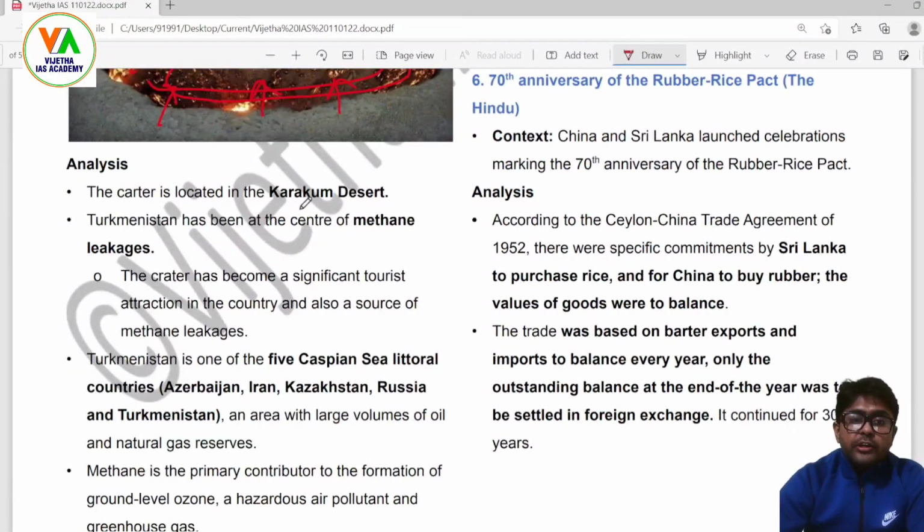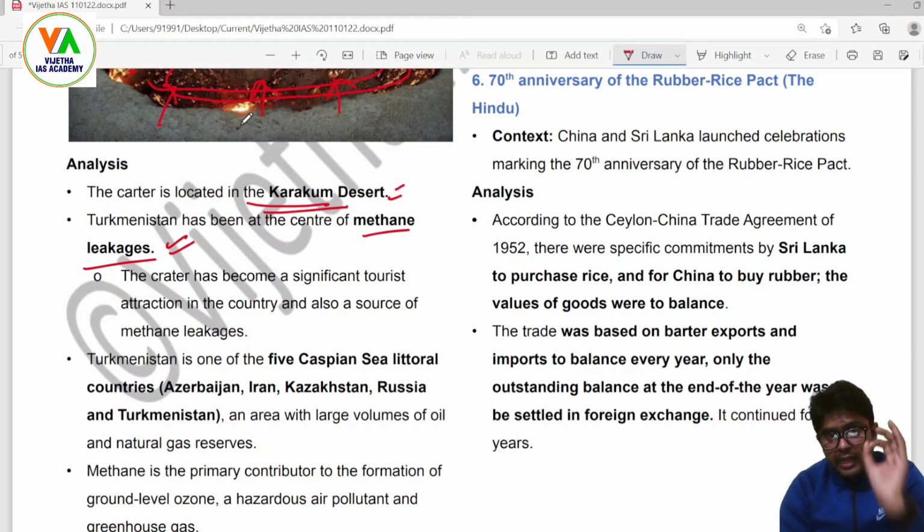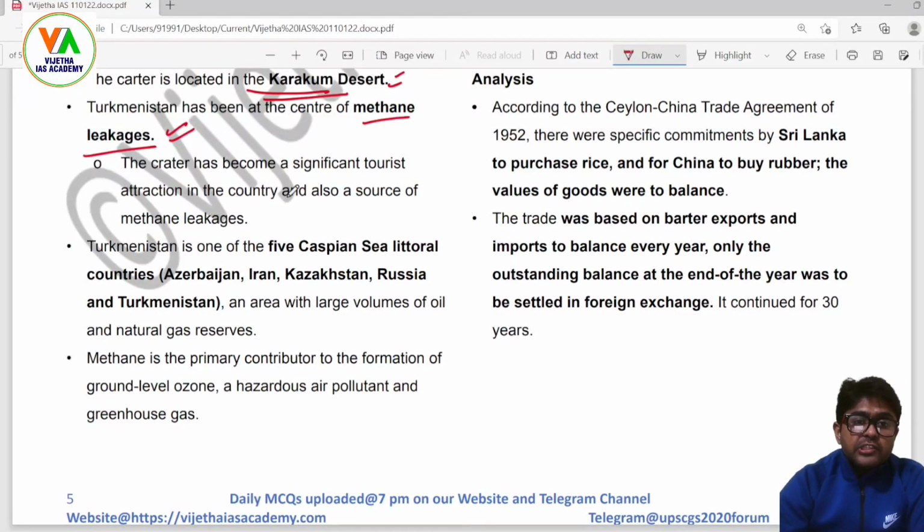The crater is located in the Karakum desert. Turkmenistan has been at the center of methane leakages. Important, because Turkmenistan and Kazakhstan are major regions of natural gas reserves. The crater has become a significant tourist attraction in the country and also a source of methane leakages.